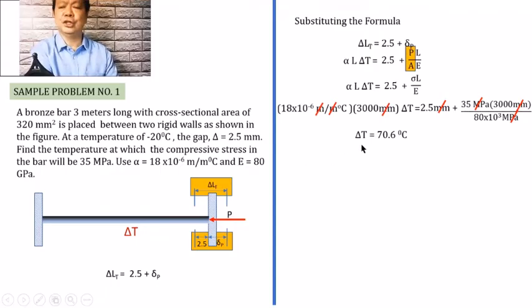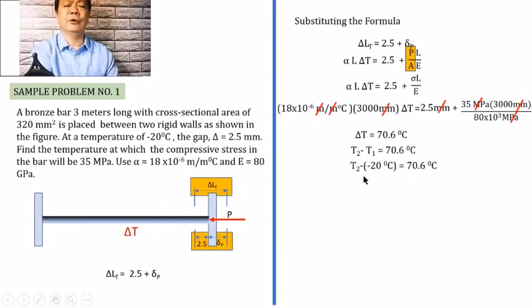So knowing that the change in temperature is the difference between the final and the initial temperature, and in the problem it is already taken to be equal to 70.6 degrees Celsius. So if we will be substituting the value of the initial temperature of negative 20, therefore we can solve for the final temperature: T sub 2 minus the negative 20 shall be equal to 70.6 degrees Celsius. And then simplifying, we shall be getting the final temperature T sub 2, which is equal to 50.6 degrees Celsius.